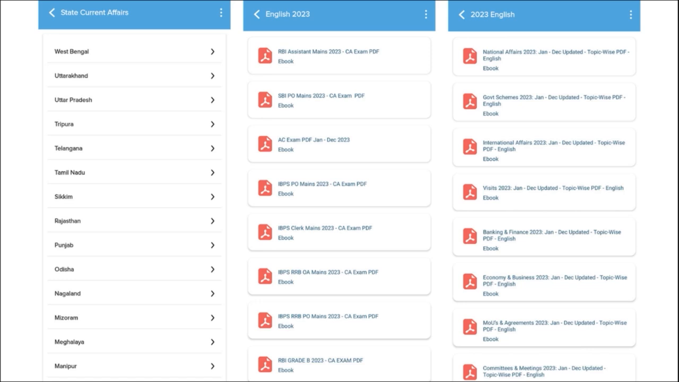Then for the students who are preparing for state exams, this will also be beneficial, as we will make sure to provide state-wise current affairs for them. Apart from this, we also cover topic-wise current affairs such as national affairs, government schemes, international affairs, banking and finance, economy and businesses, as these are the topics from which the examiner definitely asks questions, and these are covered on a monthly basis.